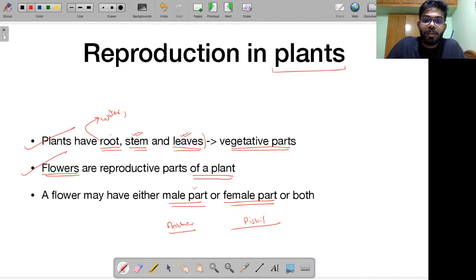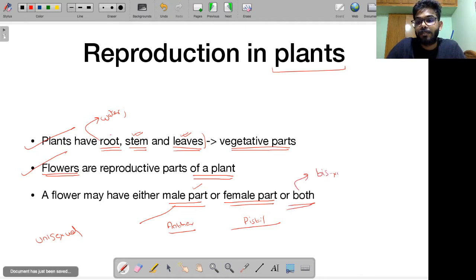So, you can have a plant that only has the male part, or a plant that only has the female part, or sometimes a flower which has both the male part and the female part. If it just has the male part or the female part, we call it a unisexual flower. If it has both, then we call it a bisexual flower. Alright.